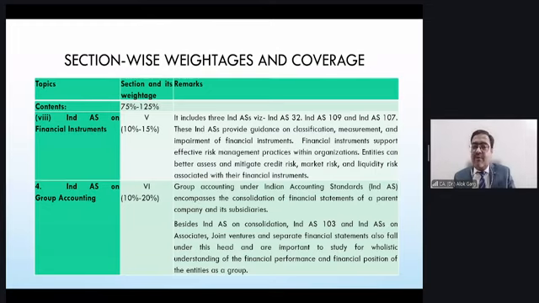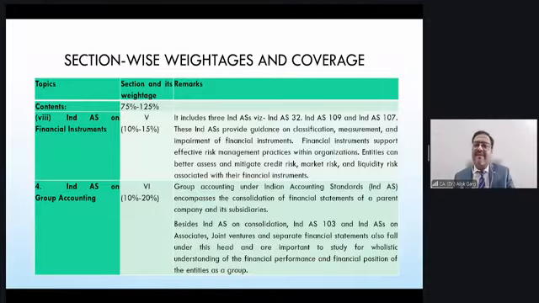Then we have group accounting in section number 6, where a 12 to almost 22 marks question may be asked. Group accounting includes 6 standards: Ind AS 27 on separate financial statements, Ind AS 28 on accounting for investments in associates and joint ventures, then Ind AS 103 on business combination, Ind AS 110 on consolidation of subsidiaries, and Ind AS 111 on joint ventures.